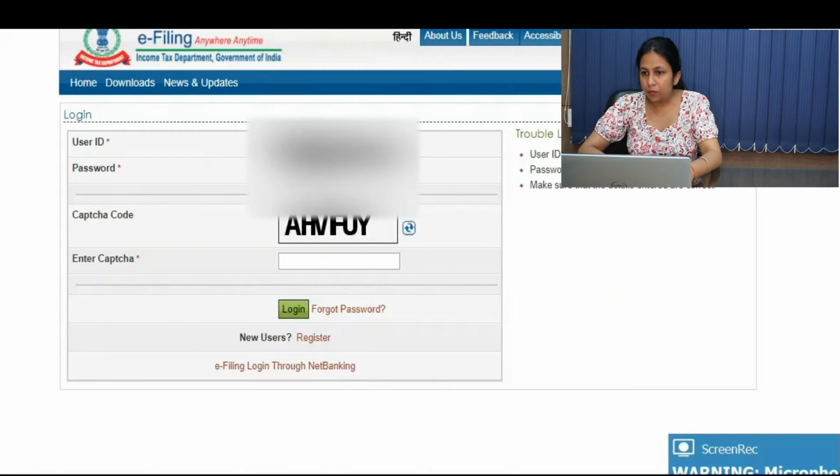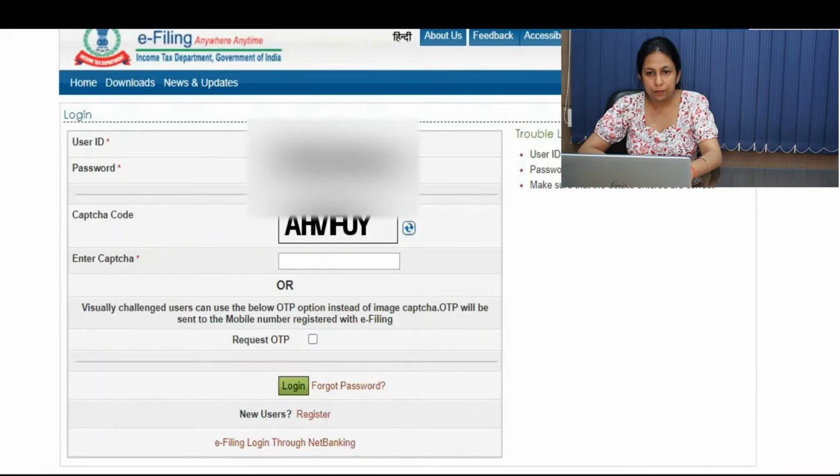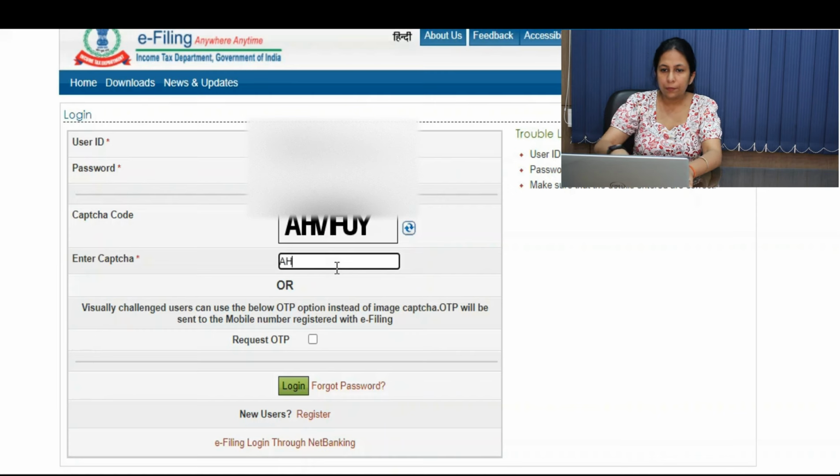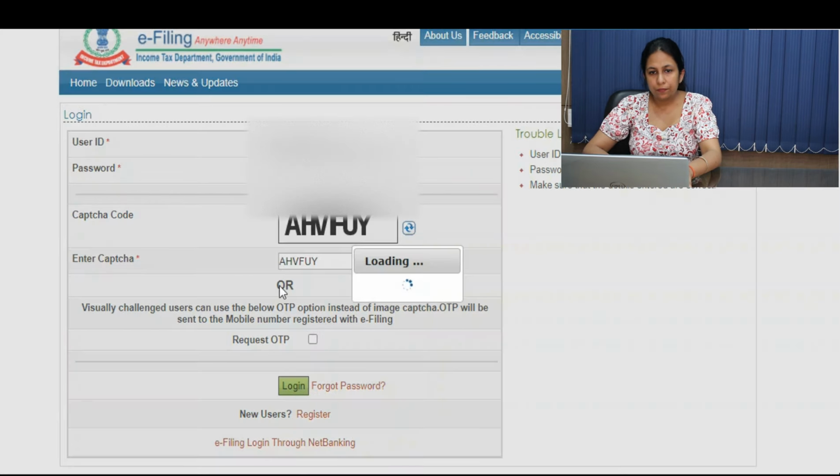First of all, just open the Income Tax India e-filing website. Here you have to log in. I'm taking one example here. You have to put in the user ID and then the password that you set at the time of creating the account. Then the captcha code, and then login.